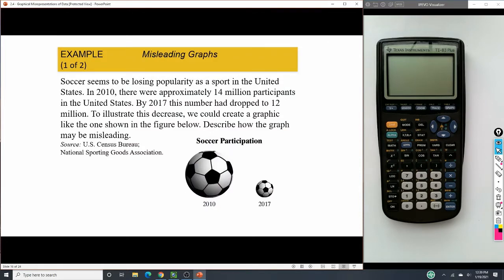Here's another one when we look at the size. It says that in 2010 we had 14 million participants, whereas in 2017 we only had 12 million. However, when we look at the size of the ball, we would assume that 2010 was massively bigger than 2017, and that is not the case.